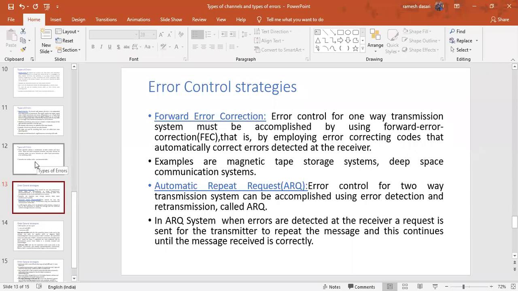First, coming to forward error correction. Look at the first statement: error control for one-way transmission system. What is the meaning of one-way transmission system? Can anyone please respond?